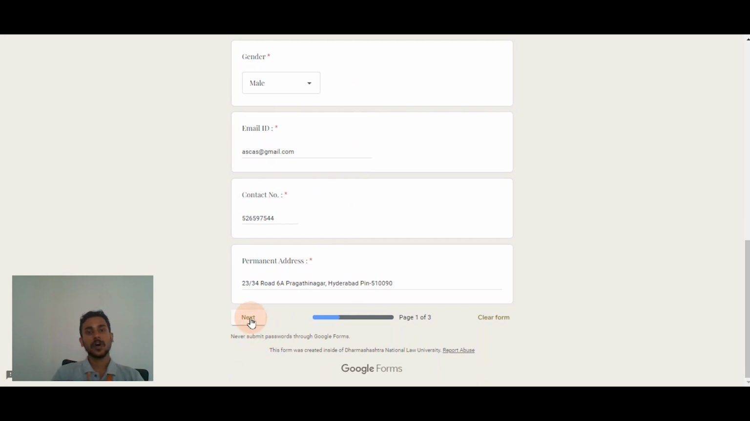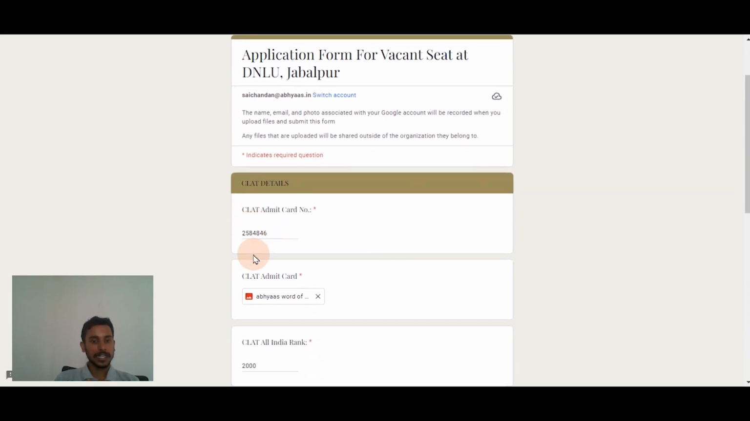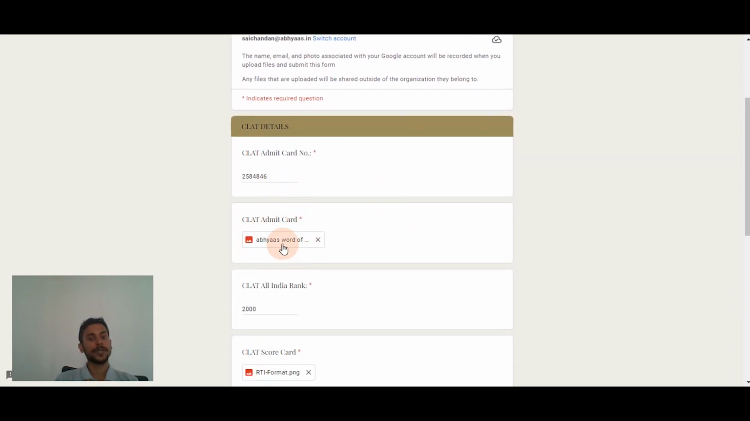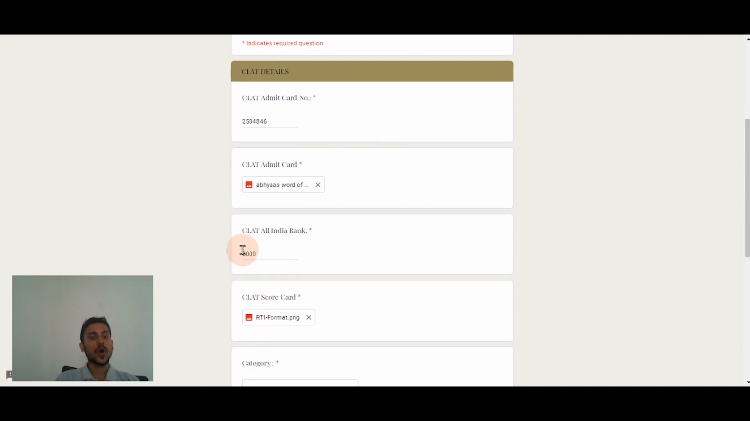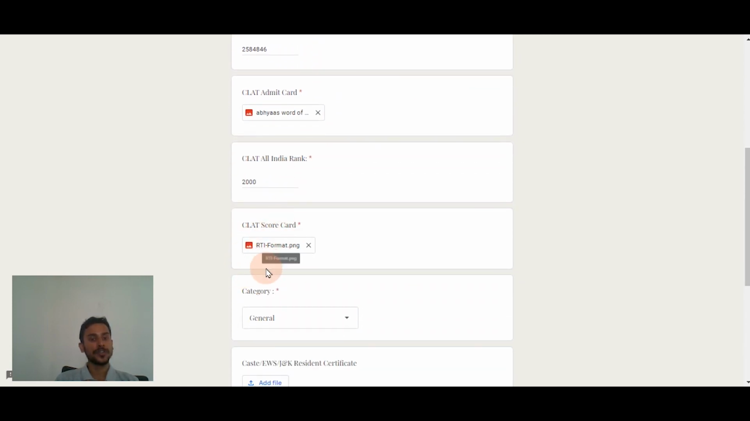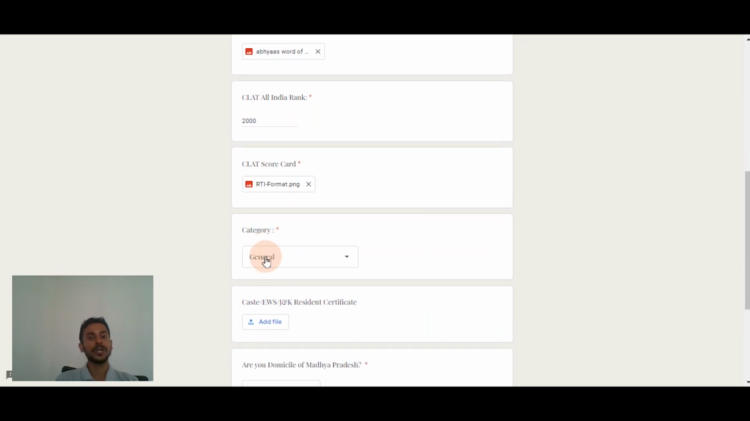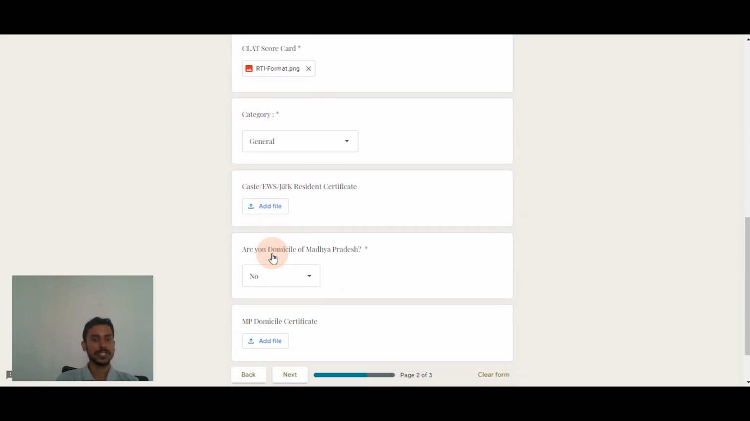In the next step, you have to fill your admit card number, upload the PDF copy of your admit card, your CLAT all India rank and the PDF copy of your scorecard of CLAT 2024, and your category, in which category you are applying: general, OBC, SC, ST, EWS or anything. In case you are availing any reservation, then accordingly you have to upload the document concerned. For example, if I am availing EWS reservation or SC reservation, I have to upload the caste certificate, or the EWS certificate, right?